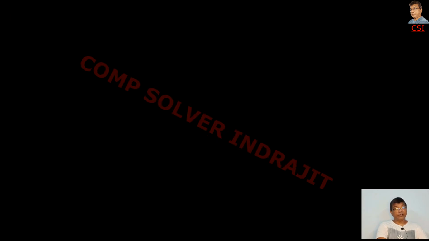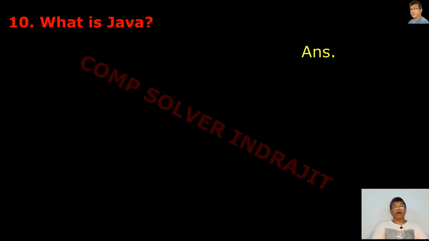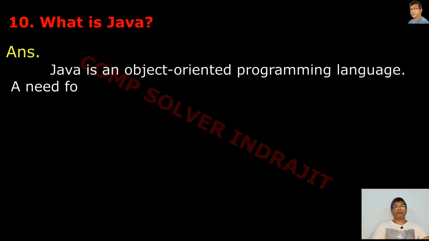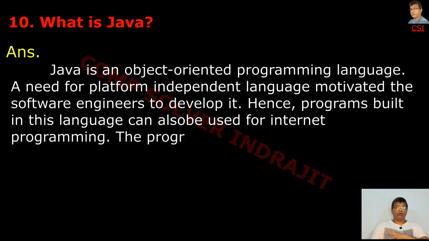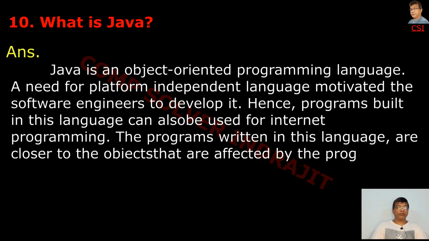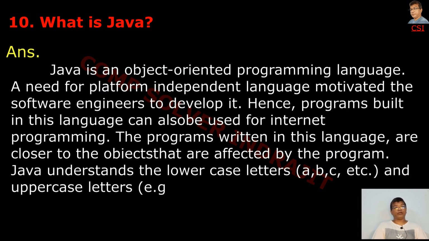Next, a very important question before introducing Java: what is Java? Java is an object-oriented programming language. A need for a platform-independent language motivated the software engineers to develop it. Hence, programs built in this language can also be used for internet programming.